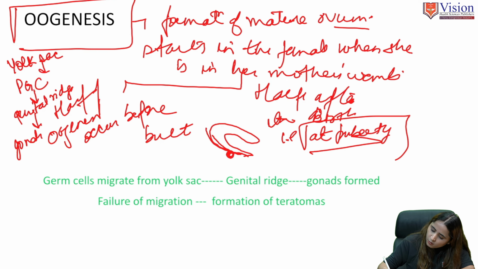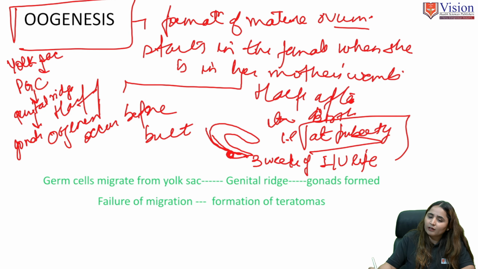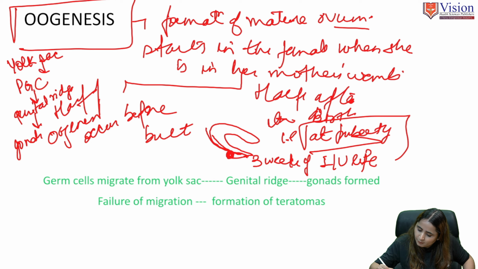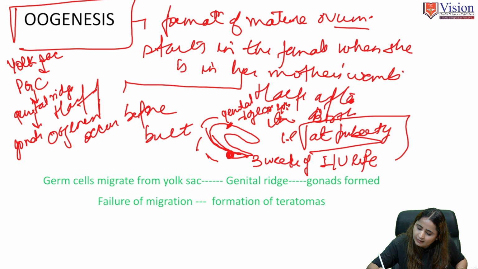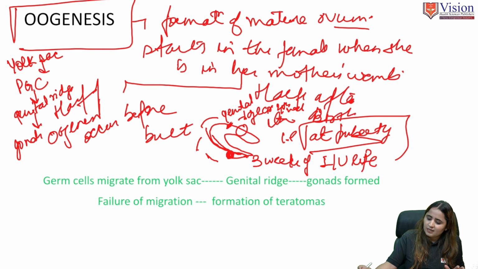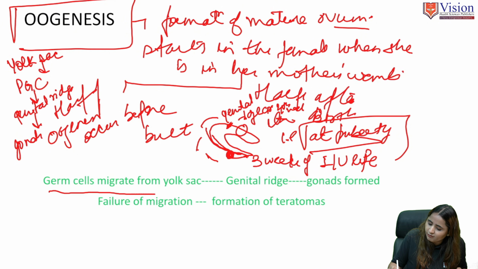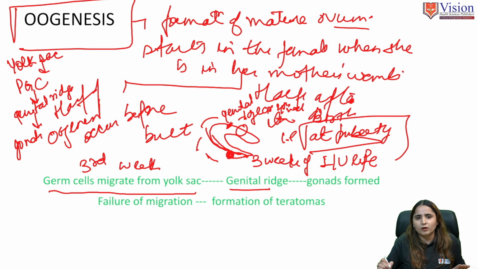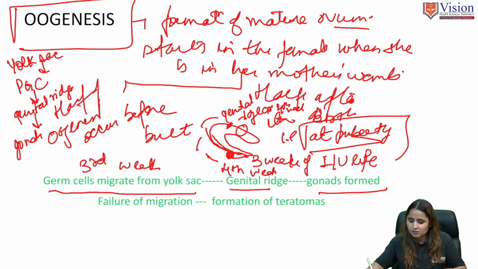Around 3 weeks of intrauterine life, when the zygote is 3 weeks old, the primitive germ cells will form, and they will migrate to the genital ridge around the 4th week, and from there they will form the gonads. So germ cells migrate from the yolk sac around the 3rd week of intrauterine life, and around the 4th week they reach the genital ridge, and then gonad formation starts.